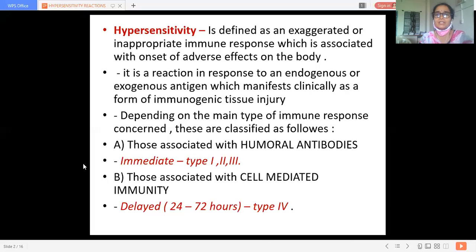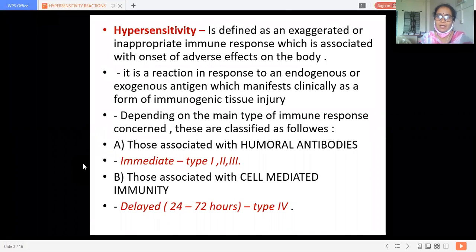It is a reaction in response to endogenous or exogenous antigens, which manifests clinically as a form of immunogenic tissue injury. That is, the response to exogenous antigens and endogenous antigens gives rise to tissue injury. There are two main types of immune response concerned. They are classified as follows.